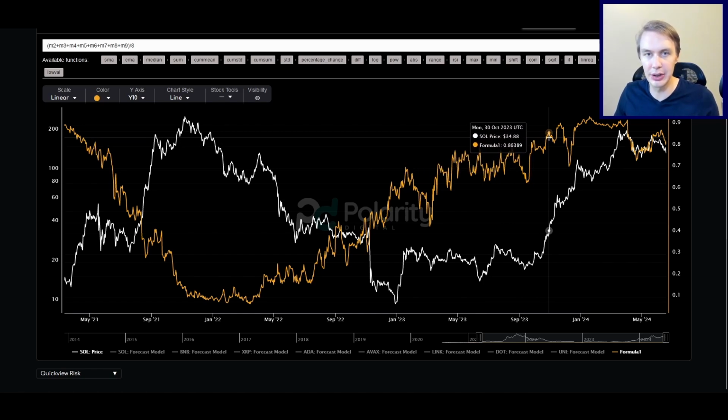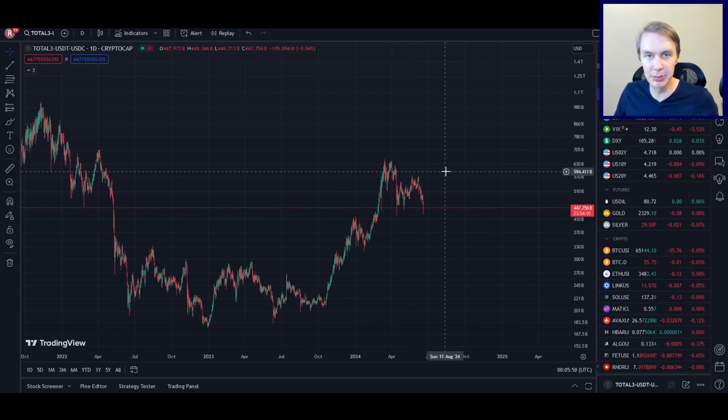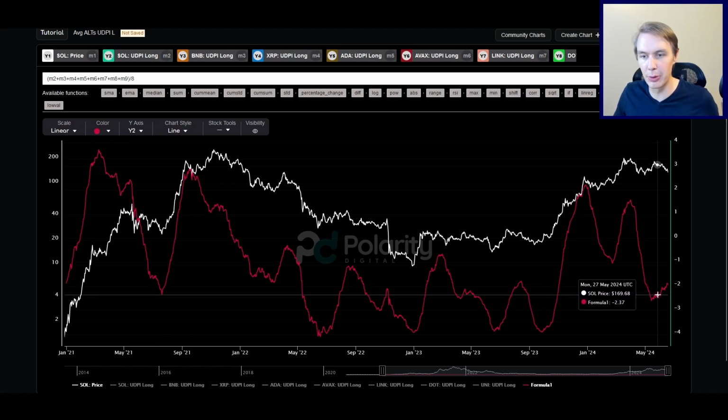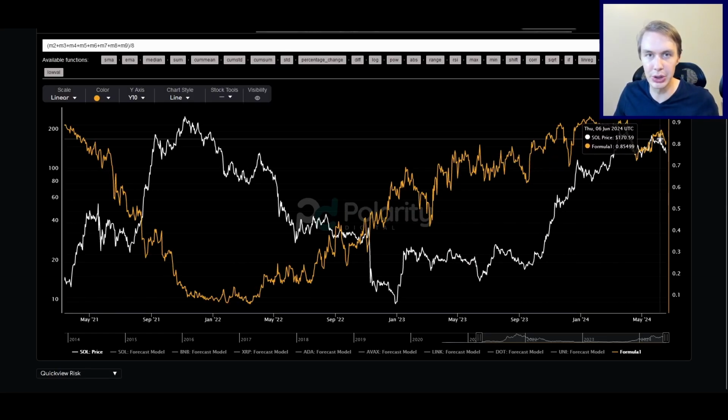Everyone who wanted to sell has already sold. And then maybe demand can start outstripping supply again, and we can see a resumption back to the upside. We might have to take some more time for that to happen, but it does look like in the longer term data, this is looking like a reasonable accumulation zone in terms of risk. And also the forecast model remains bullish, which I think is a good sign.